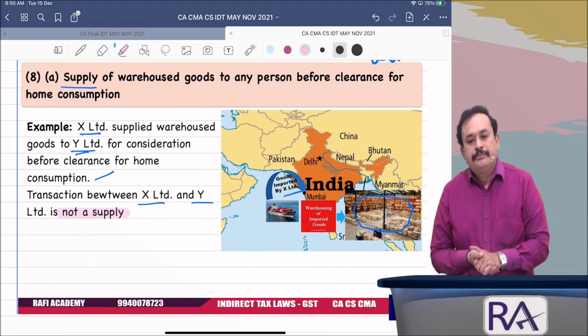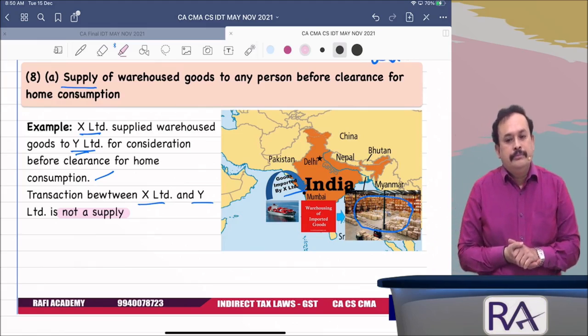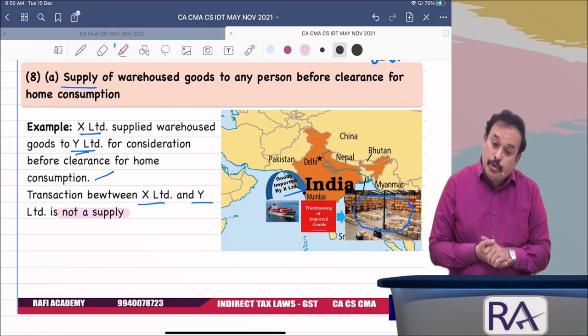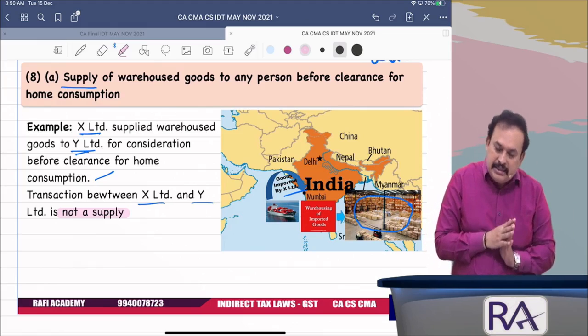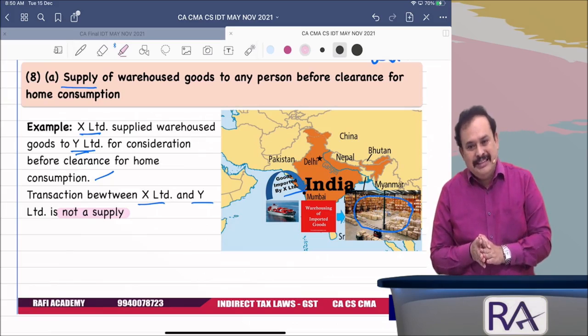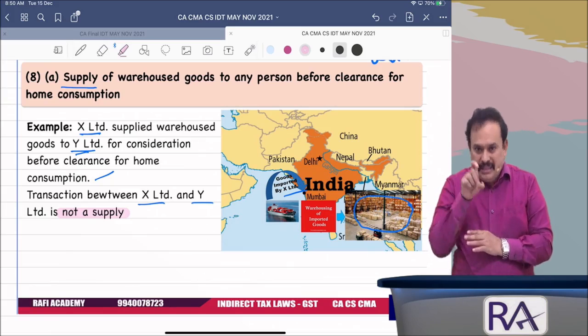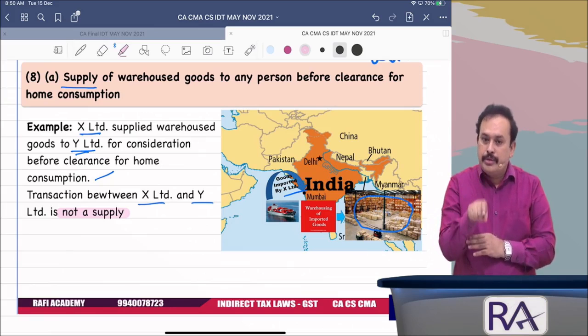Invoice for Y, who will issue, sir? Invoice, who will issue to whom? To Y. See, X Limited will issue the invoice to Y, mentioning that warehoused goods before clearing for home consumption, not a supply.